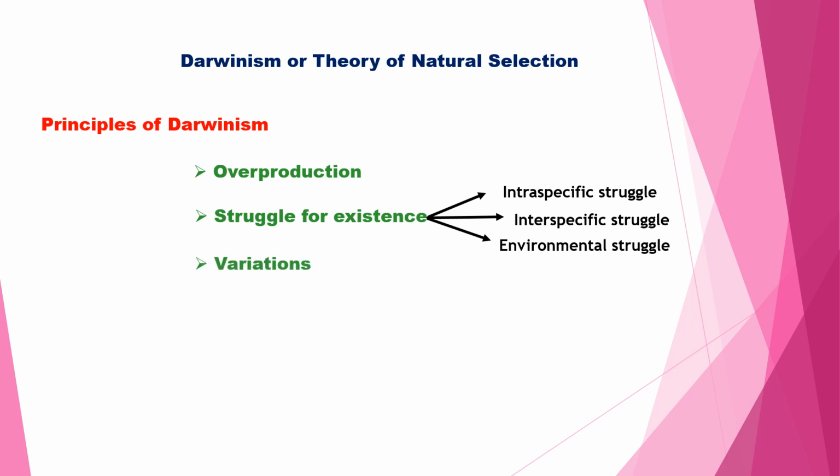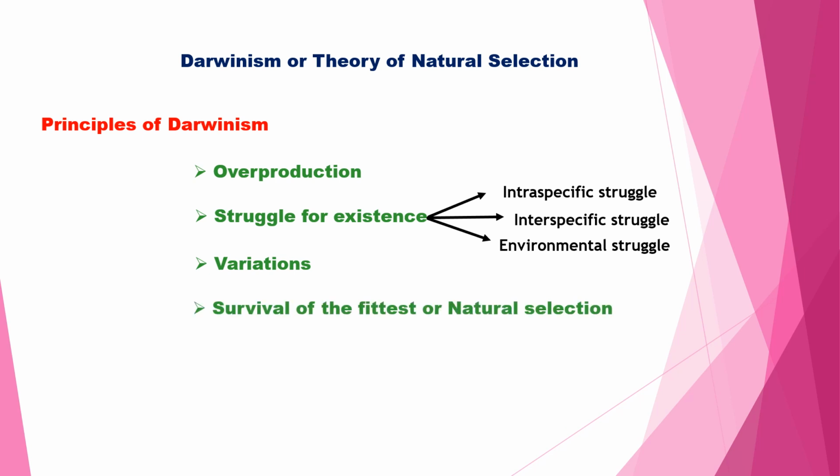Next, variation. After struggling, small variation will come. Then, due to variations, the organism becomes fit for survival. That variation may be favorable or useful to the organism, or unfavorable or useless variation will come.